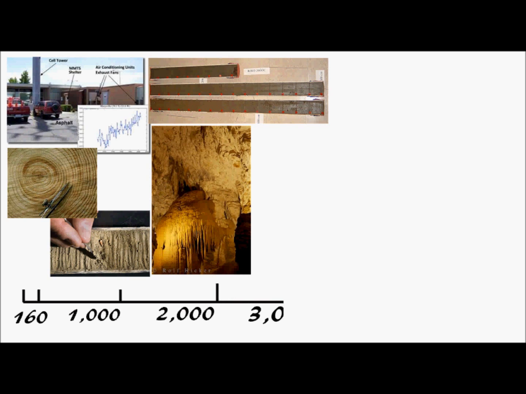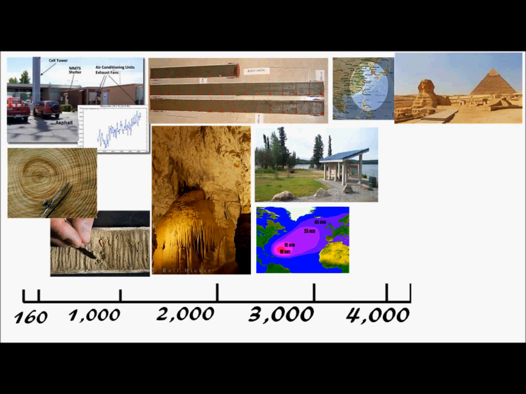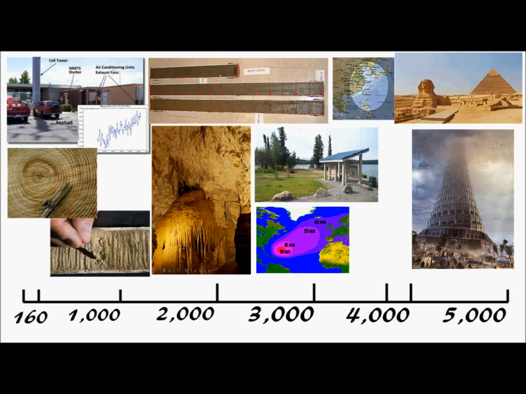Then we must consider the South African cave, Sargasso Sea sediment, and Alaskan lake sediment isotope analysis dating back 3,000 years. Another sediment core was evaluated from the East China Sea dating back 3,750 years, and the rapid conversion of North Africa from grasslands to the largest hot desert on Earth 4,000 years ago. The oldest known human civilization on Earth is 5,000 years old.